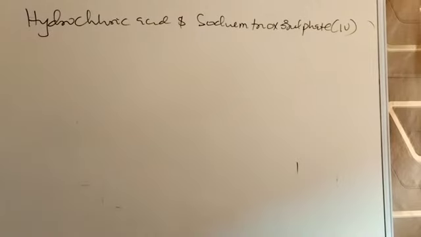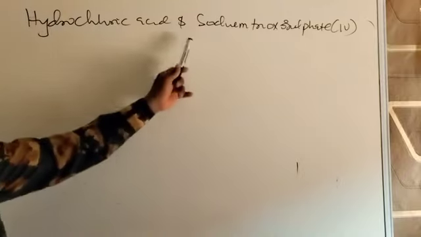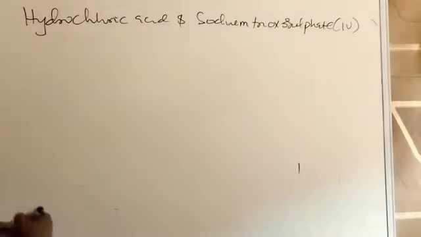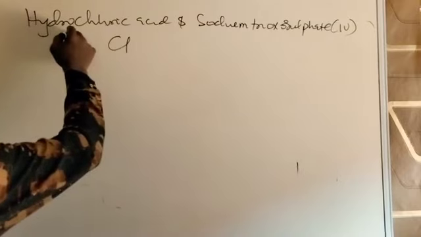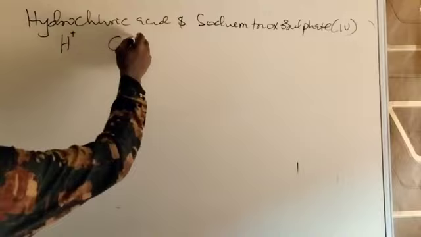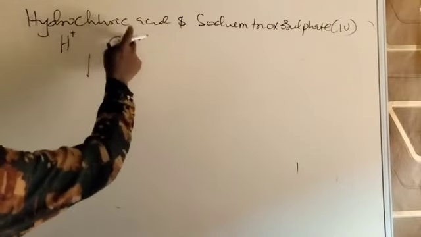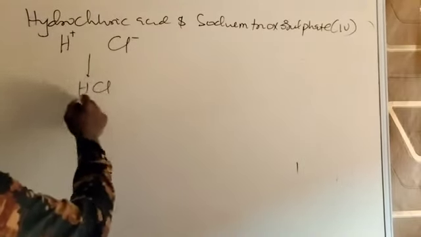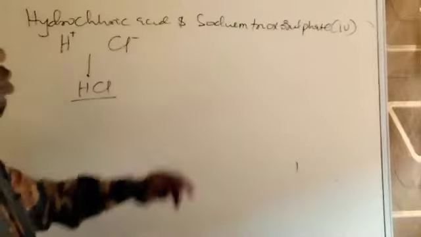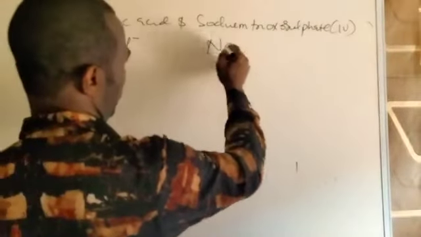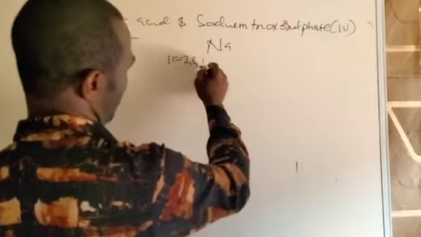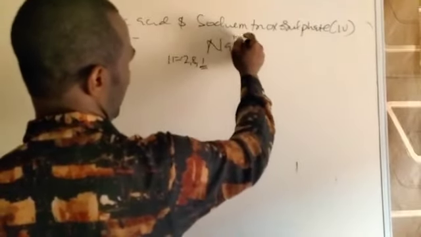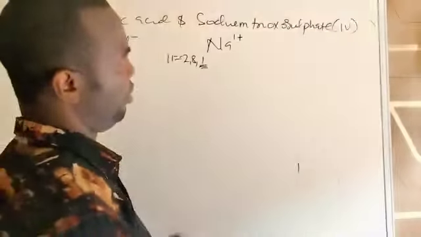We have this one: hydrochloric acid and sodium thiosulfate. This one contains hydrogen and chlorine. Valency 1. We have seen this example before. Chlorine is -1. So when you join them together, equal valency, cancel, you have HCl, the formula. Sodium, we have Na. The atomic number of sodium is 11, electronic configuration 2, 8, 1. Being a metal, with not more than 3 electrons in the outer shell, it donates 1 out. Metals are electron donors. The valence is what you have in the outer shell.